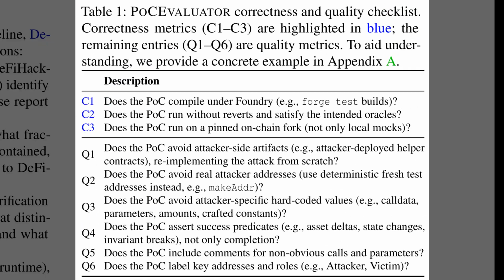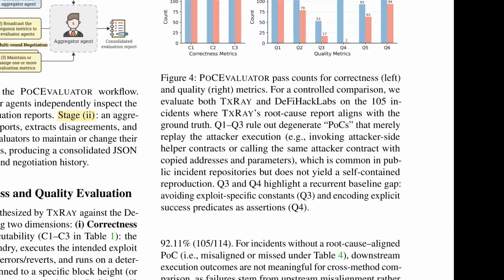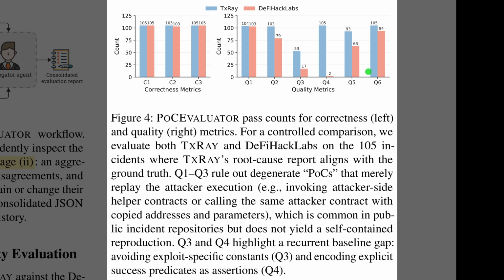So to rigorously test the generated code, the authors use a dedicated checklist shown here in Table 1. The top section, labeled C1 through C3, defines functional correctness. These metrics verify that the proof of concept compiles within the Foundry framework and executes on a real on-chain fork without errors. The lower section, items Q1 through Q6, then assesses the code's quality and independence. This part is vital because it ensures the system generates a clean, self-contained reconstruction that avoids hard-coded attacker values or pre-deployed artifacts.